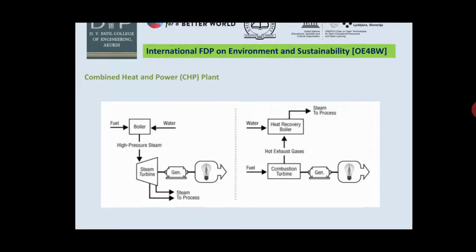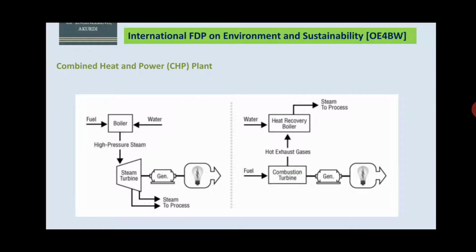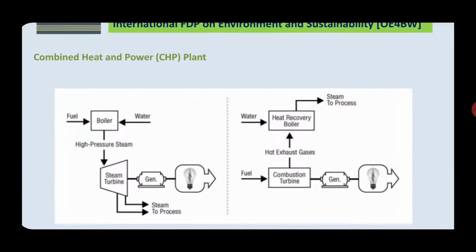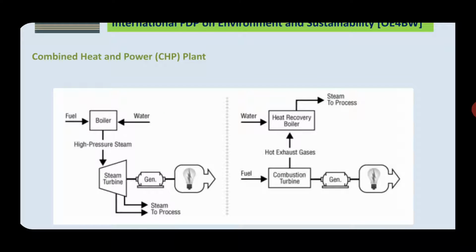In this video, we will learn how to calculate the carbon emission. For this, I have selected a combined heat and power plant. In the first figure, fuel goes into the boiler, then high pressure steam is provided to the steam turbine, and through the generator electricity is generated.